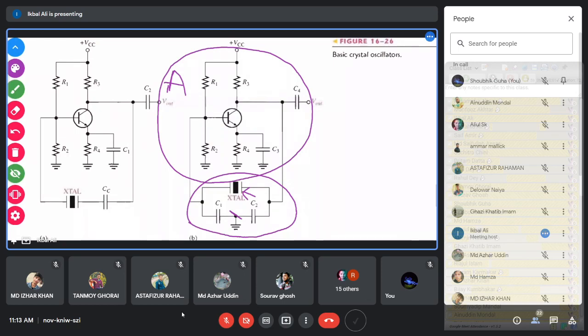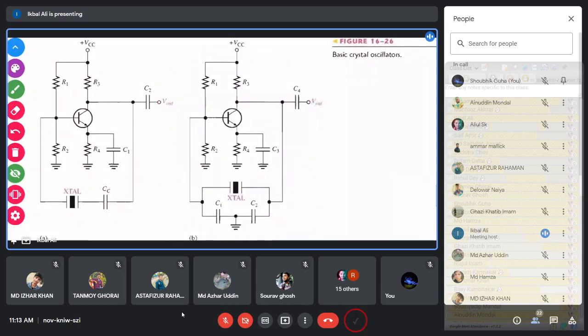Now, if that inductor of the Colpitts oscillator is replaced by the crystal, then it becomes a crystal oscillator. So this circuit is nothing new to you, because it is a modification of the Colpitts oscillator circuit, where there was an inductor here. Now you have replaced the inductor by a crystal. That's all.